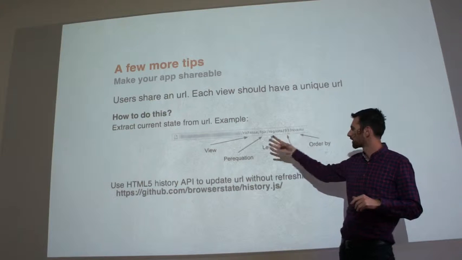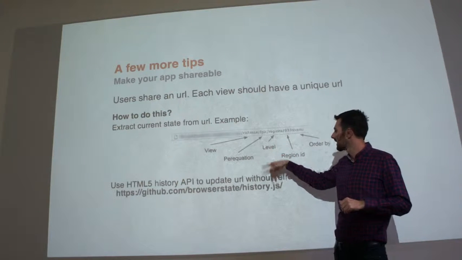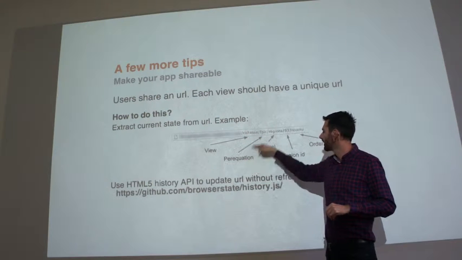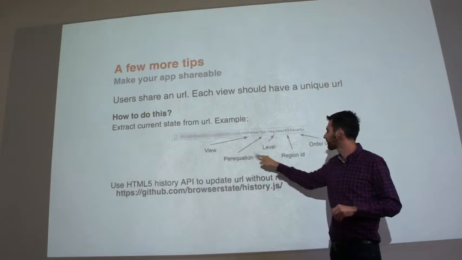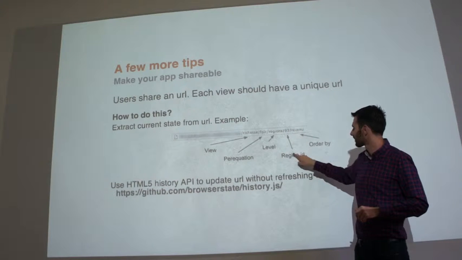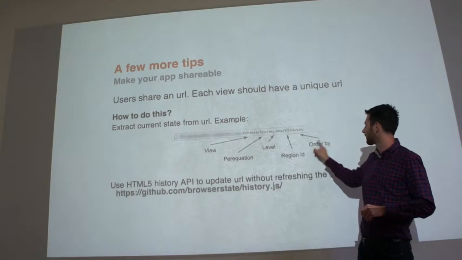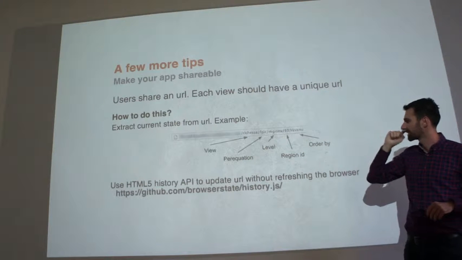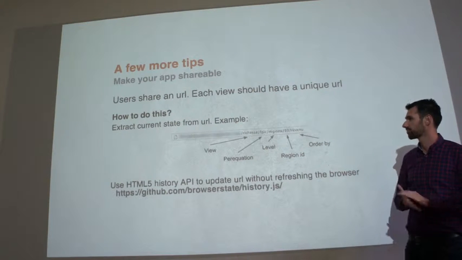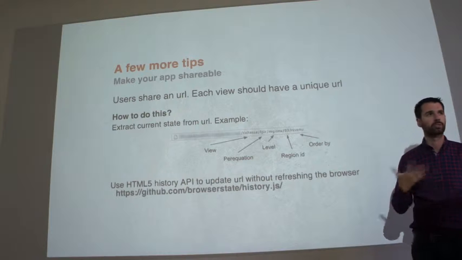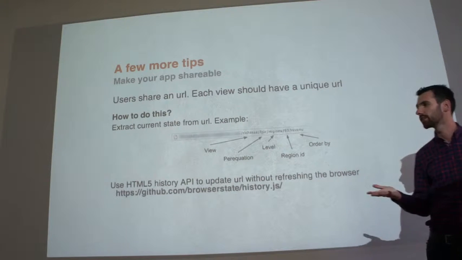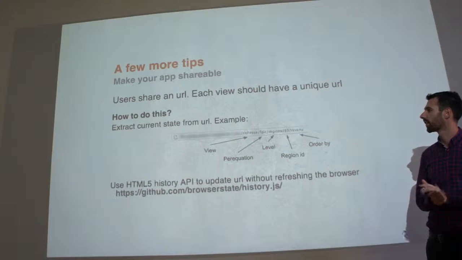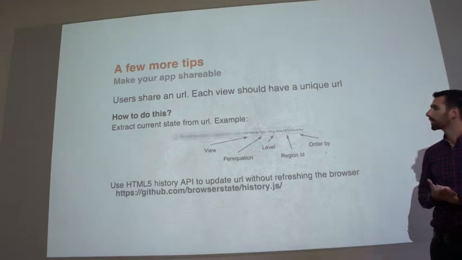And from this URL, you need to extract all the state. So each time someone launches the application, I get all the information. I need the current view, which comes from here. Here I've got which equation I'm viewing, which level we are at, which region we are seeing, and there is another parameter, which I didn't show you, to change how we order data. I think it should be a best practice because we all want people to share your work, and you have to do this to make it work. And it's not that hard.